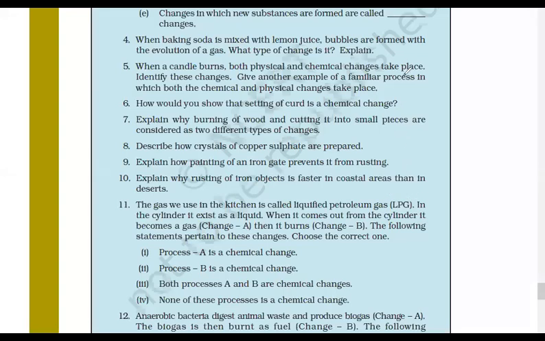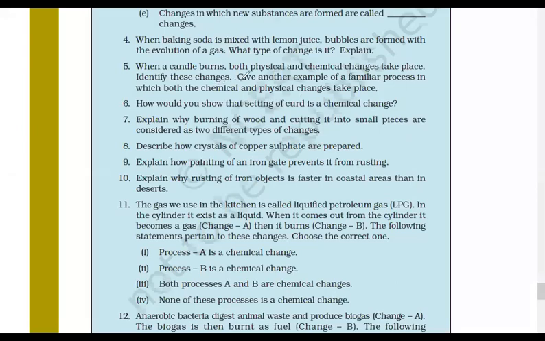So basically, baking soda reacts with lemon juice, which is your acid. Baking soda reacts with any acid. We have studied vinegar, which is acetic acid. So it is the same. Lemon juice is also your citric acid. So it will form carbon dioxide. It leads to the formation of carbon dioxide. Okay, it's a chemical change. Next, question number 5.